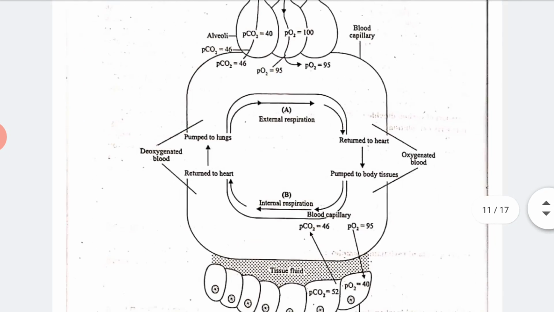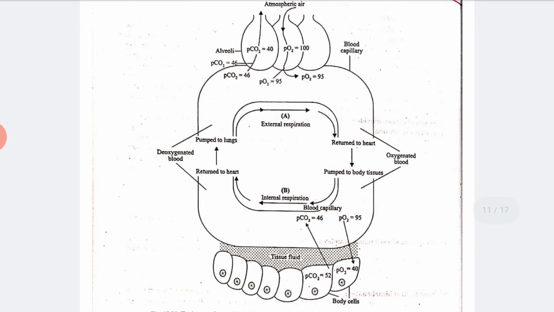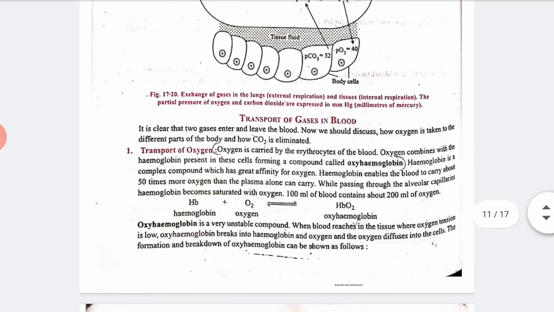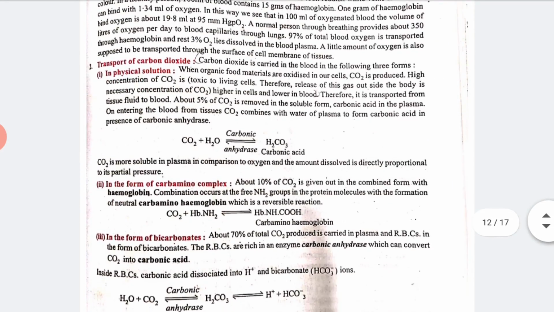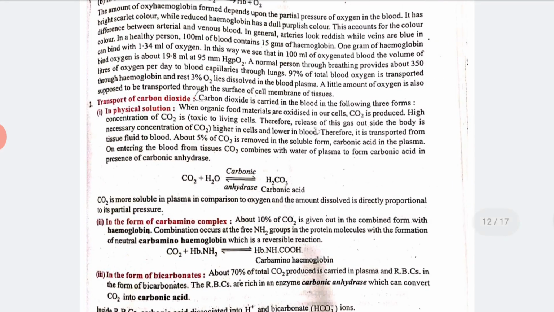Here one very good figure expresses the exchange of gases in the lung, that is external respiration, and in the tissue, that is internal respiration, and the partial pressures of oxygen and carbon dioxide are given in mm Hg. You can see by this cycle how transport of oxygen takes place. Now how transport of CO2 takes place, in different forms, in plasma and RBCs.